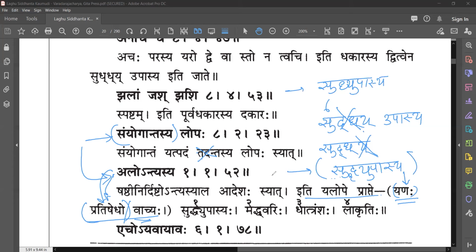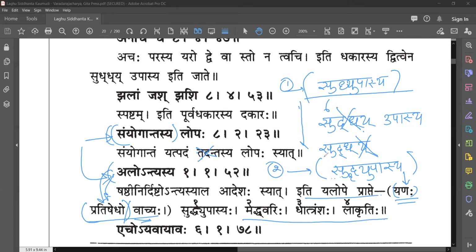After applying eco energy. Eco energy ends here only. Many places we will see eco energy ends here, but then with further sutra, anachicha, jalam jashi, to explain this samyogantam alontyasya, they have added these things. So finally, you have two words for this sudhi upasya. Okay, is it clear? Then we'll get into three more examples.